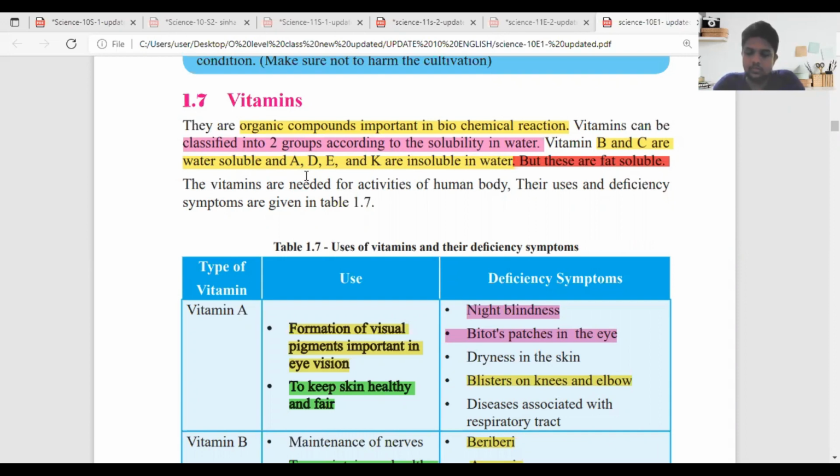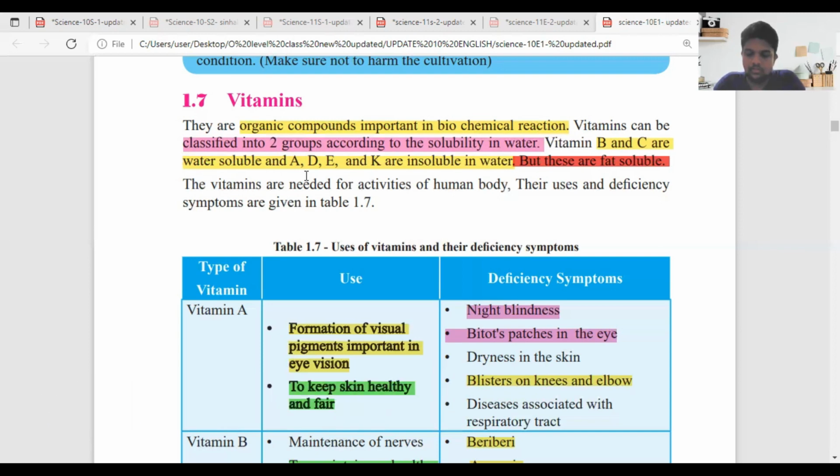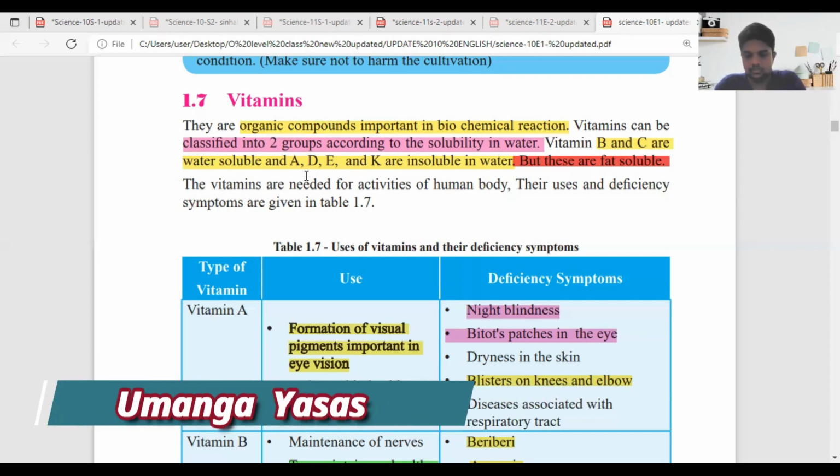They are organic compounds important in biochemical reactions. Vitamins can be classified into two groups according to their solubility in water. Vitamin B and C are water soluble, and A, D, E and K are insoluble in water, but these are fat soluble. The vitamins are needed for activities of the human body. Their uses and deficiency symptoms are given in the table below.